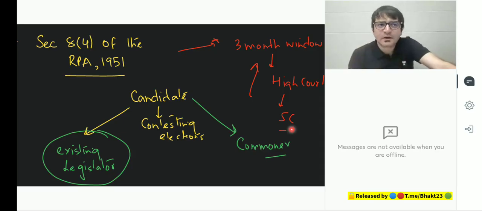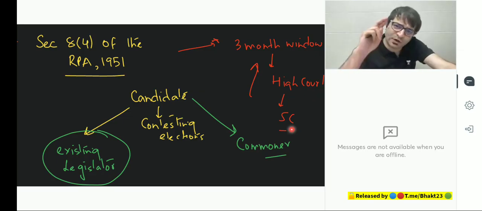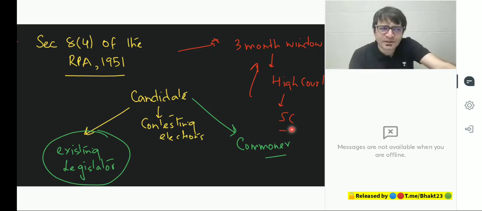"Sir, what is political justice?" Arbitrary distinction between man and man in political affairs should not happen. That's what political justice is. "Sir, can you explain to me what is arbitrary?" Something that you do without logic, something which you can't explain, where there is no rationale, why you are doing what you're doing.